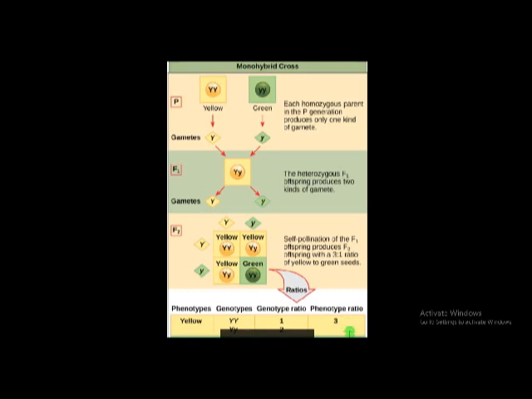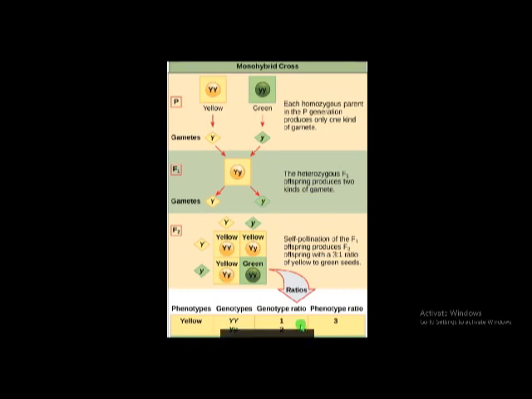This is called phenotypic ratio. Phenotypic ratio of monohybrid cross is 3:1. This is very important. Phenotypic ratio means whenever we see the plant with our eyes, the characters are visible. Phenotypic ratio means visible characters. Phenotypic ratio is 3:1. That means in the F2 generation, three plants with yellow seeds and one plant with green seeds.